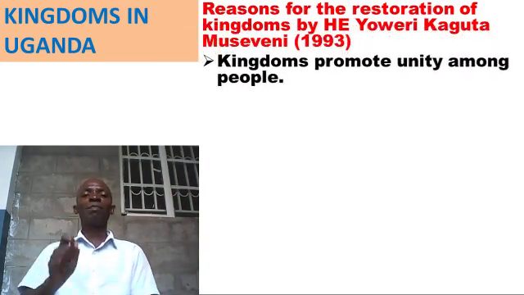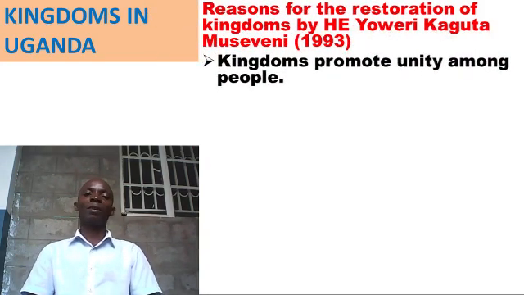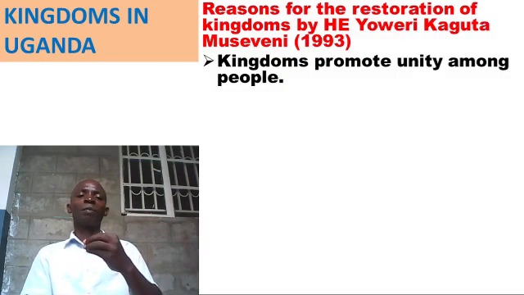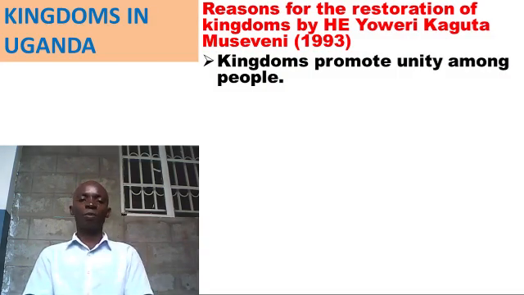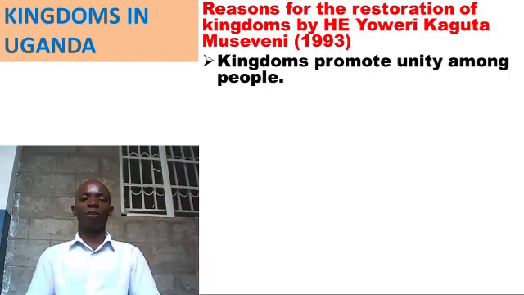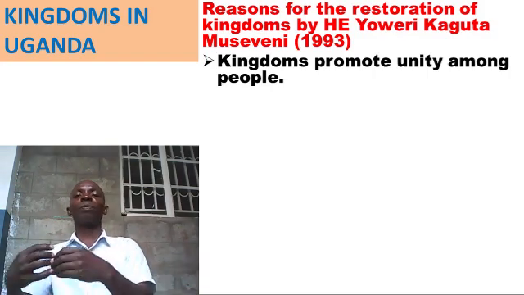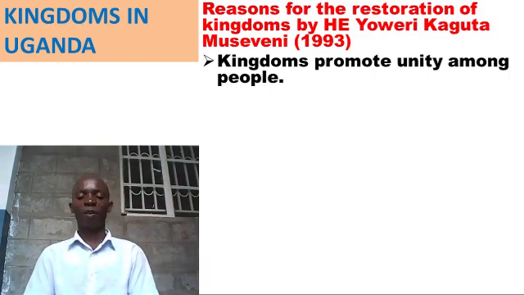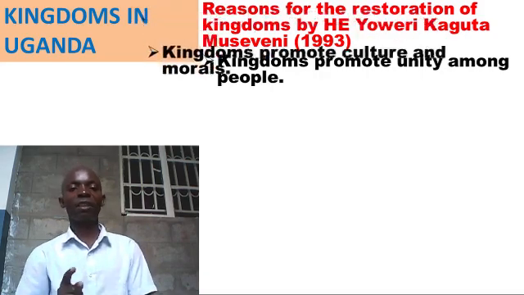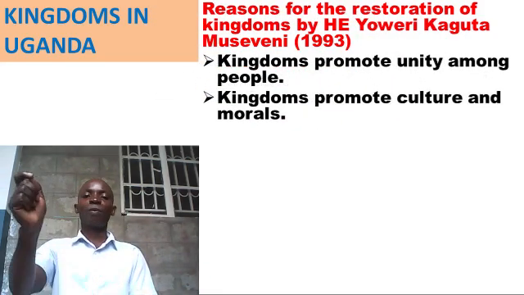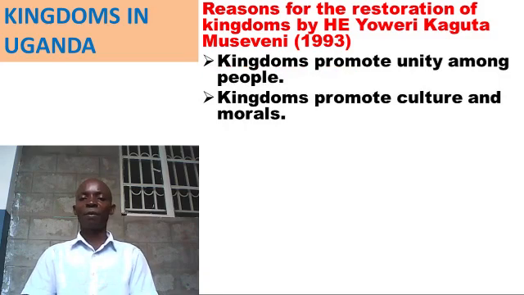Ask, why did he bring back the kingdoms? You are mentioning the importance of kingdoms. He restored the kingdoms to promote unity among the people. To promote culture and morals among the people.